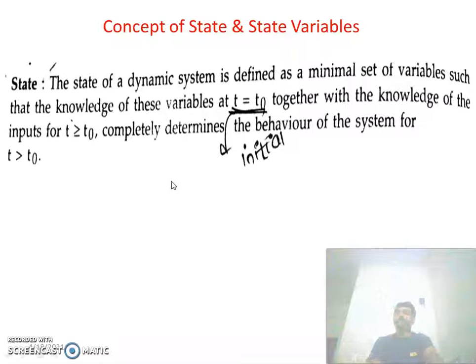Before going into state variables, first we see what is meant by a state.